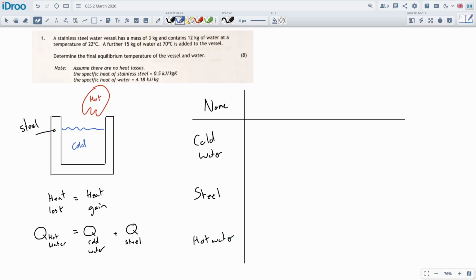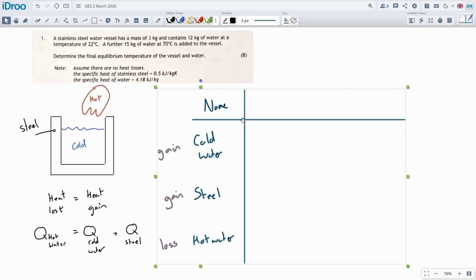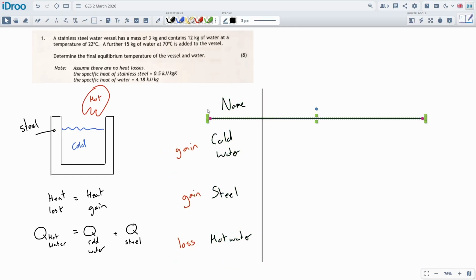Okay, and just so we're clear about this, that cold water is going to be gaining. It's going to be a gain. The steel is also going to be gaining. It's going to get hotter, and the hot water is going to be lost. It's going to be losing because the heat lost should equal the heat gained in the system, right? So all these guys have to equal each other out. I'm just doubling down on my explaining things so I can spot any mistakes I make along the way.